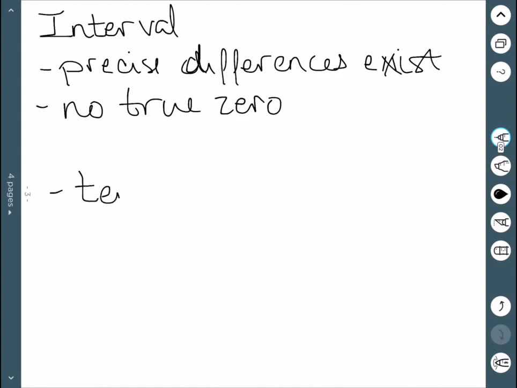So an example here would be something like temperature. Temperature is an interval level because we can definitely tell the difference between something like 30 degrees and something like 50 degrees. There's a precise difference there. However, a temperature of 0 does not mean a lack of temperature. It doesn't mean there is 0 temperature outside.